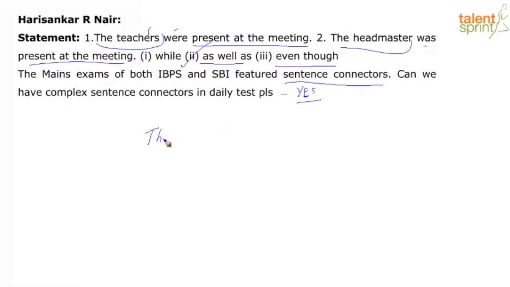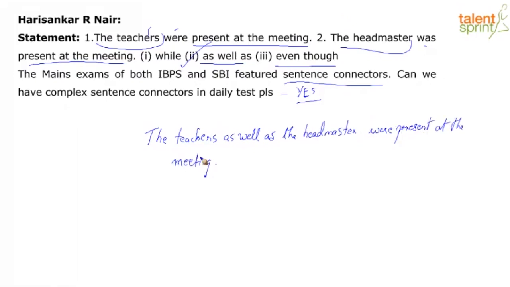So just to put it down, I'll say the teachers as well as the headmaster were present at the meeting. That's it. See again, quickly, when you're putting it in a context, just in terms of subject-verb agreement, because in finding errors, I've put teachers as the subject here, plural subject, so I've put were. But in case you want to put headmaster first, the headmaster as well as the teachers was present, because as well as is just an additional example.